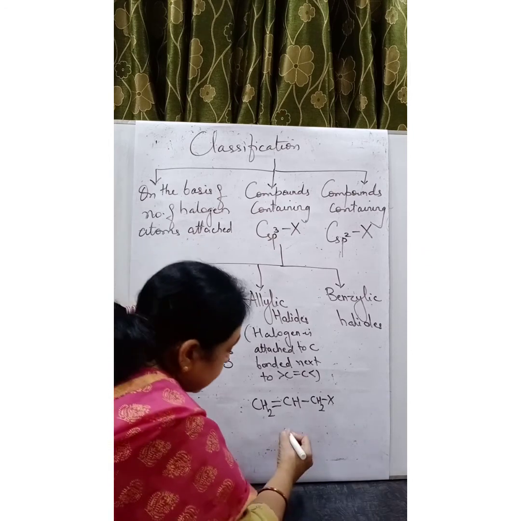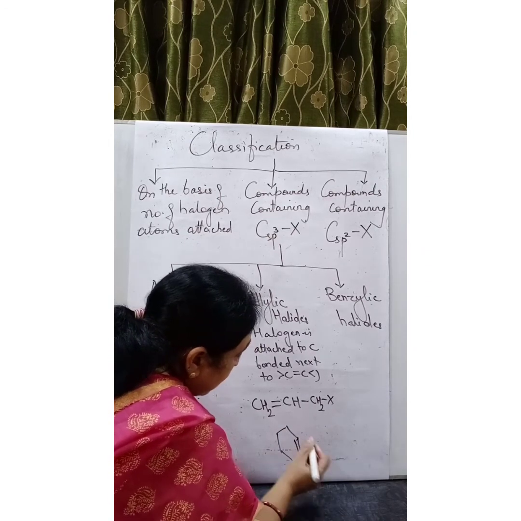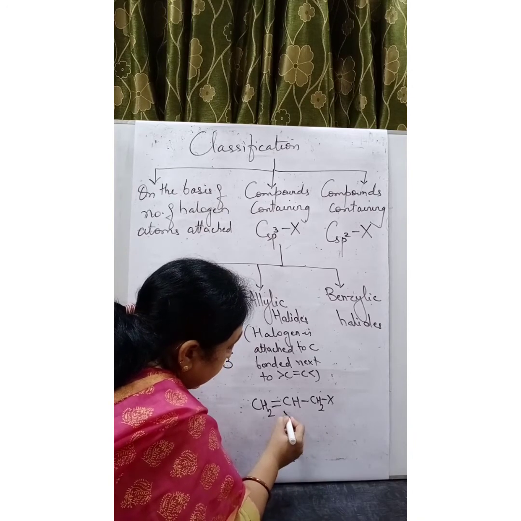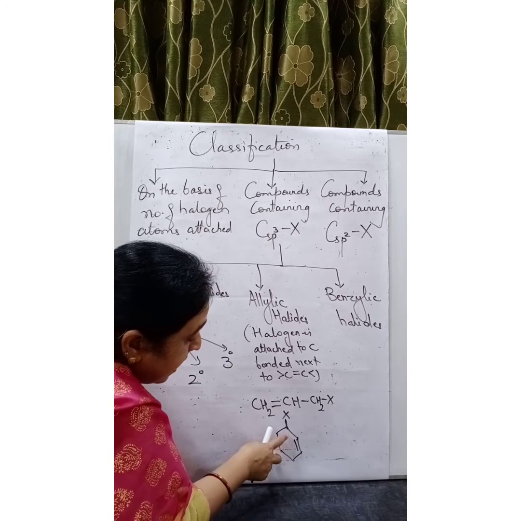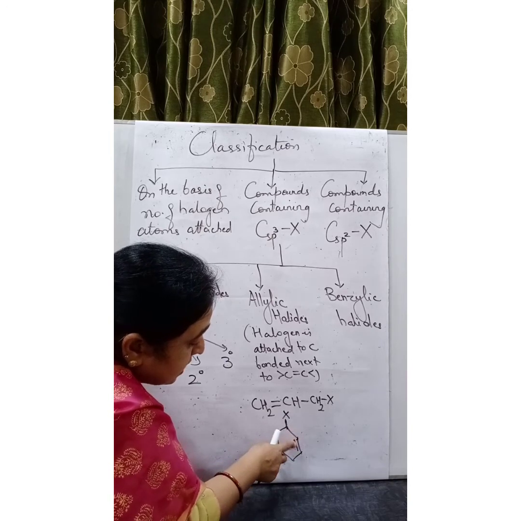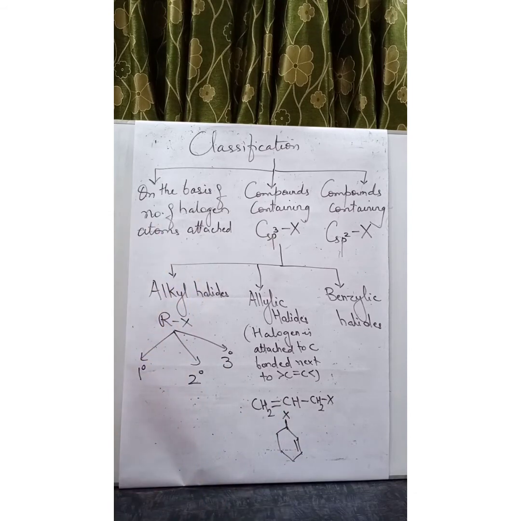We can take another example also. This is cyclohexene and the halogen is bonded here. You can see the carbon-carbon double bond is here, and the carbon attached to this carbon-carbon double bond is bonded with halogen. This is allylic halide.